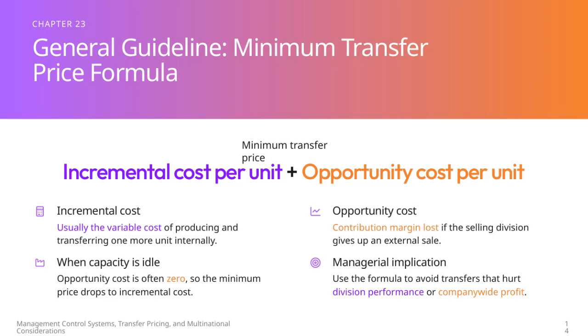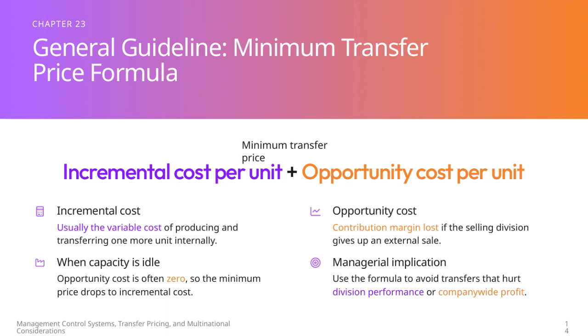Now, let's take a closer look at the general guideline for determining the minimum transfer price. The minimum transfer price is calculated by adding two key components, the incremental cost per unit and the opportunity cost per unit. Incremental cost usually refers to the variable cost involved in producing and transferring one additional unit internally within the company. It's the direct extra cost incurred for that unit.